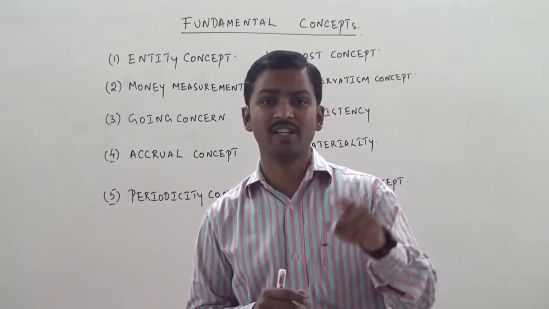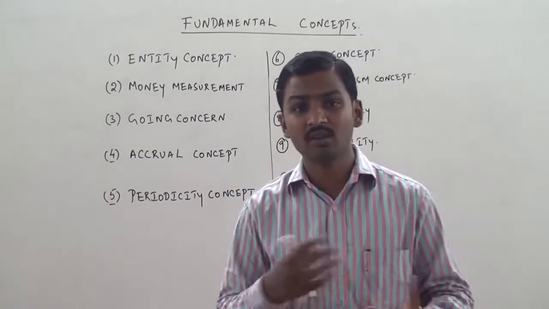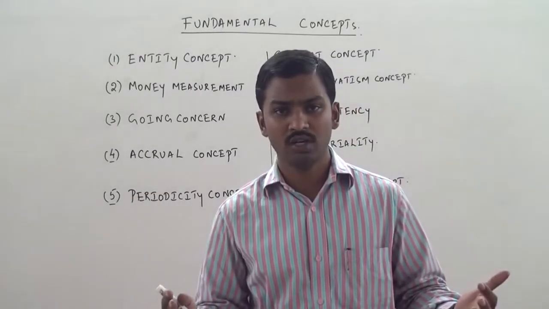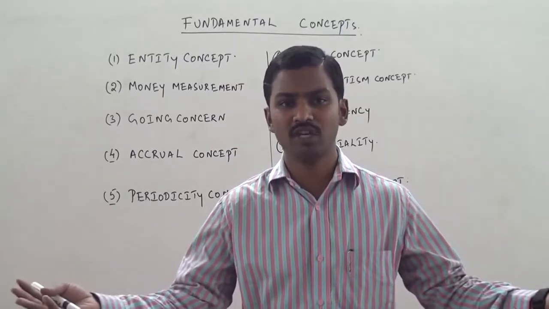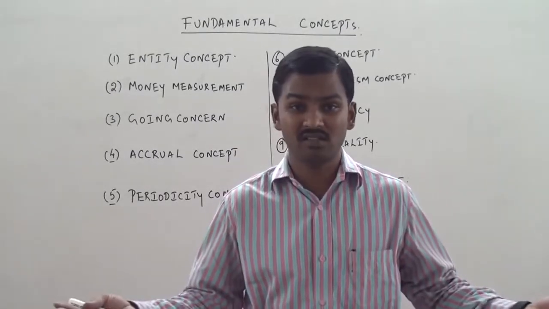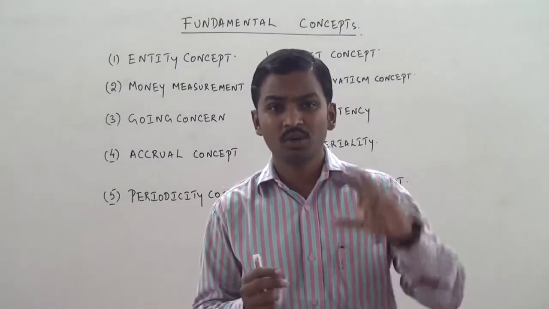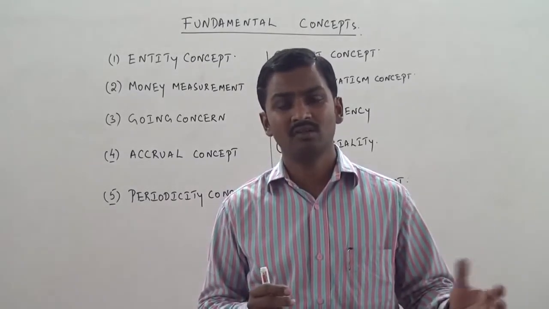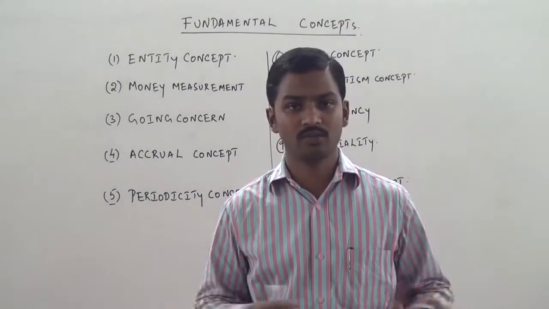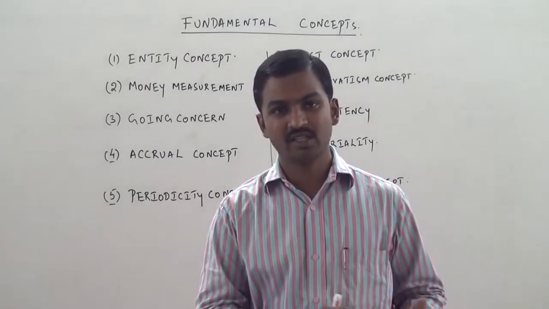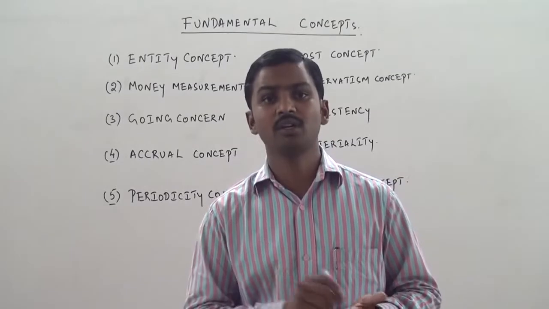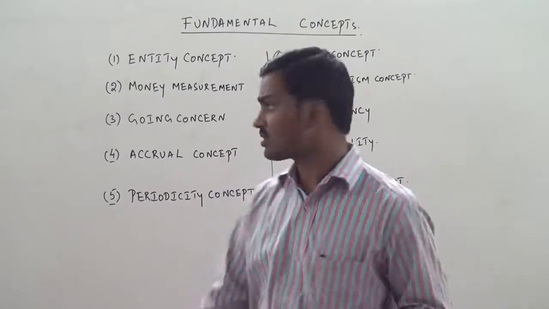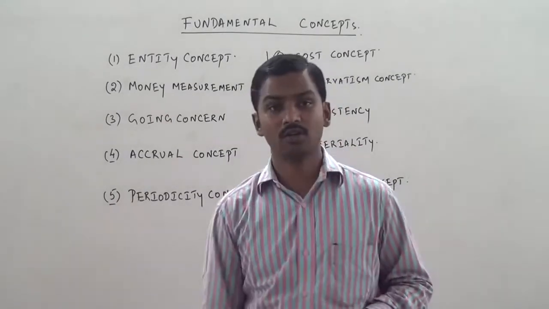But that happiness definitely affects their productivity. They work well, they produce more goods, because of which the cost reduces, your company is able to do more sales and your company actually succeeds. But is it possible to record the happiness of the workers in your books of accounts? It's not possible. So only transactions and events which can be measured in terms of money can be recorded in the books of accounts. That is called the money measurement concept.